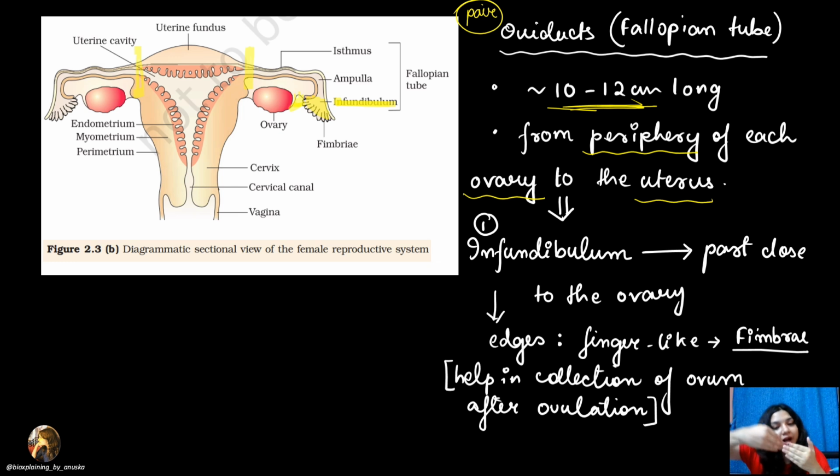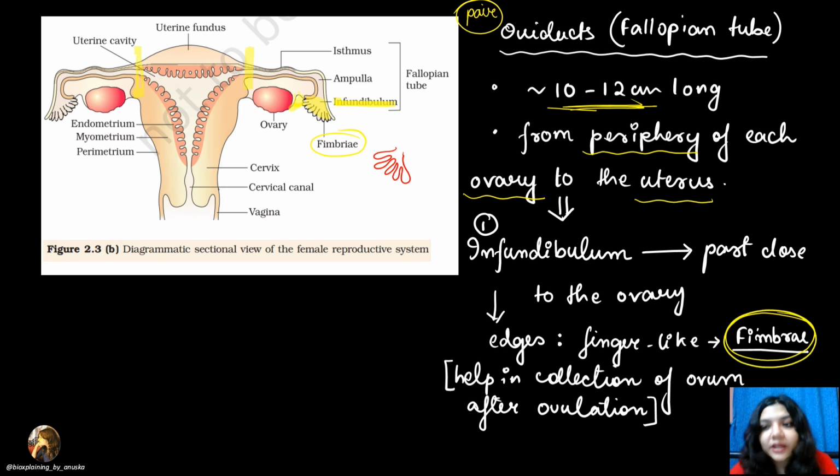The part of the oviduct right next to the ovary is called the infundibulum, right? And if you look into the diagram carefully, at the end of the infundibulum there are finger-like structures. So what are these finger-like structures known as? They are known as fimbriae.